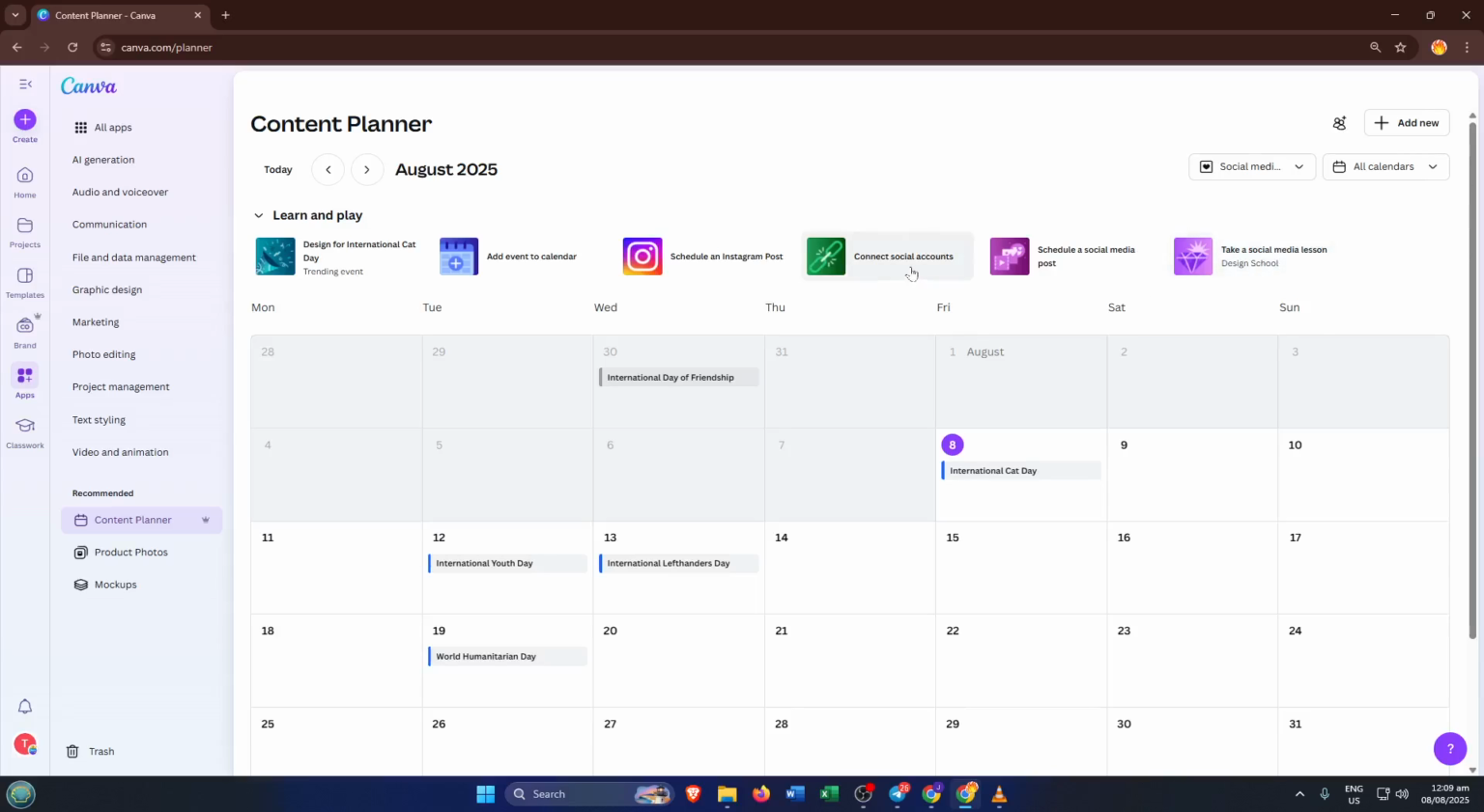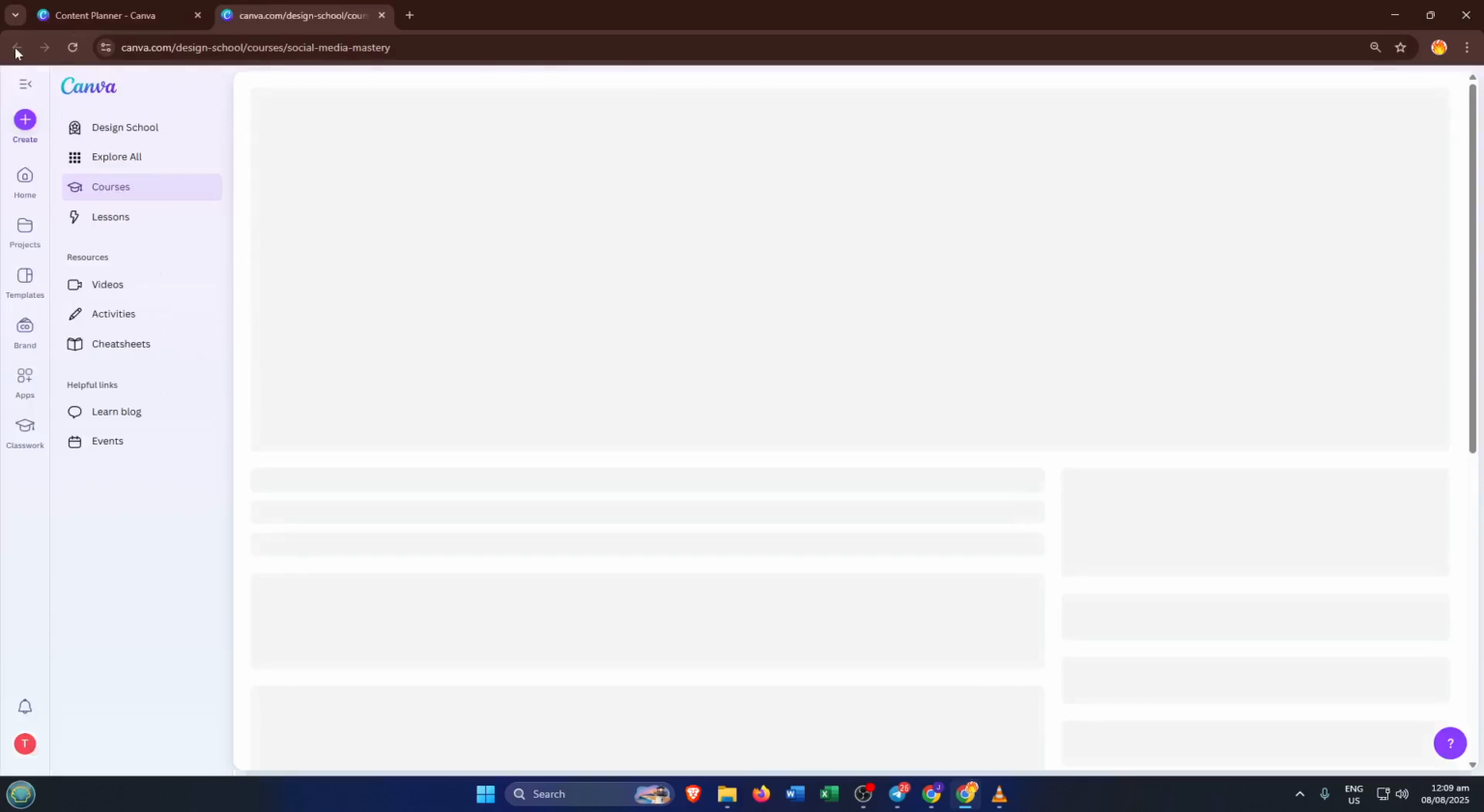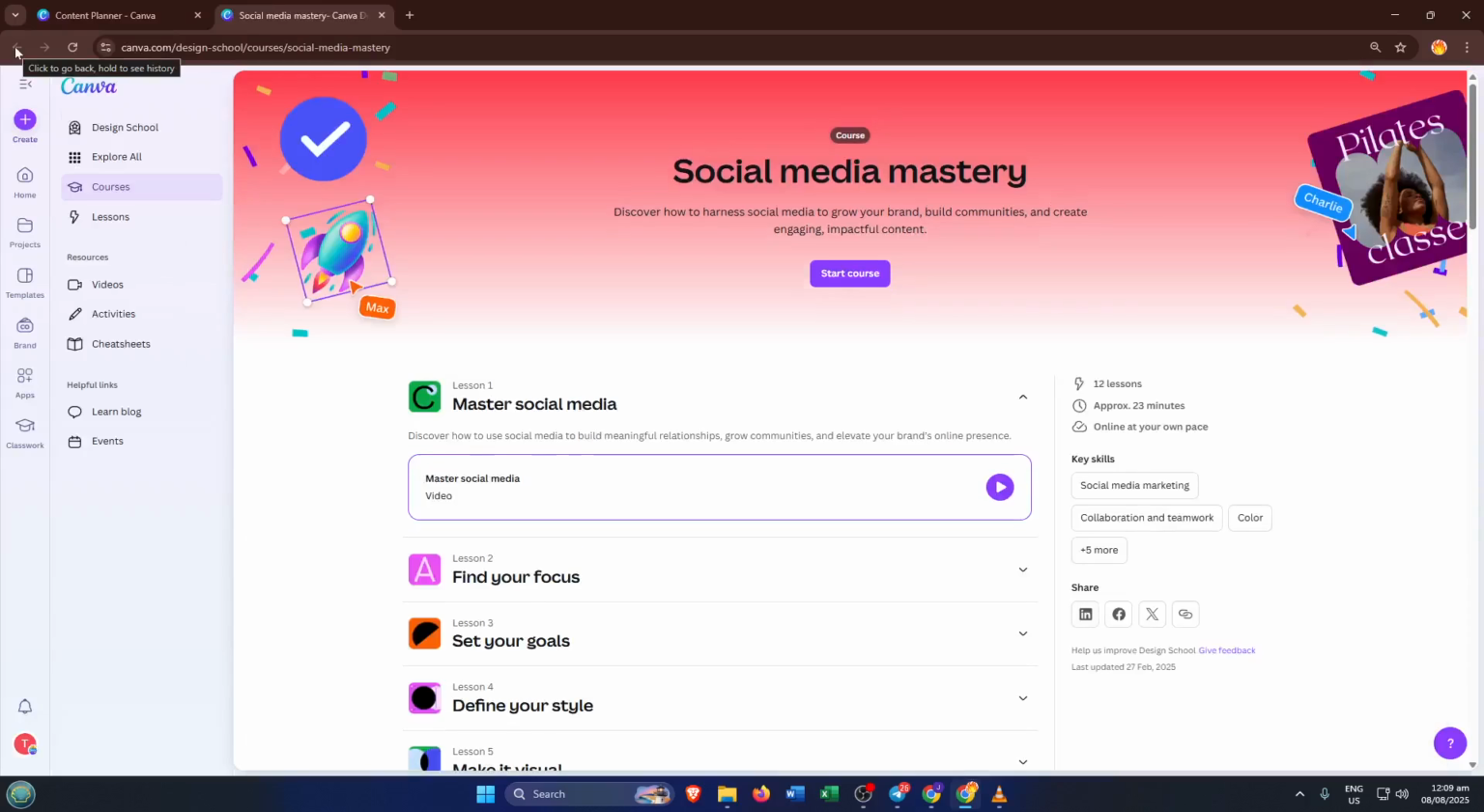Take a look at the top of the planner. Here's where the magic happens. You can add events, connect your various social media accounts, schedule posts to go live at just the right moment, and even access helpful lessons on social media strategies. For example, if you want to schedule an Instagram post to go live next Thursday at noon, just click on that date, upload your content, and set the time. Canva handles the rest. It's like having a personal assistant for your content.